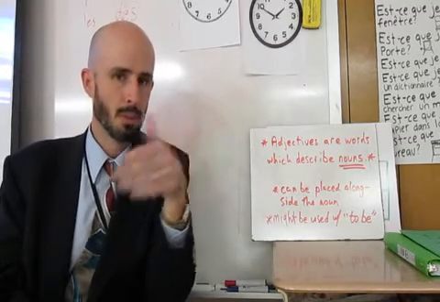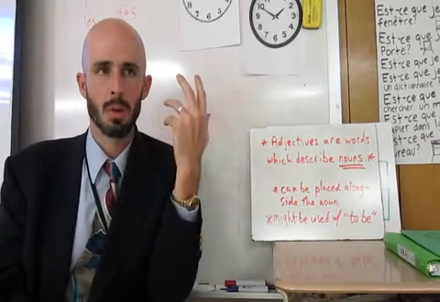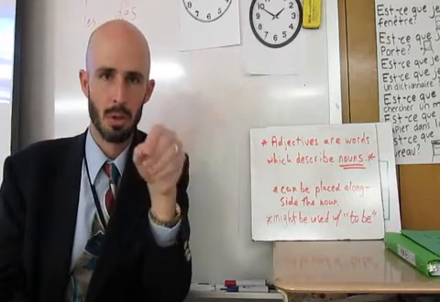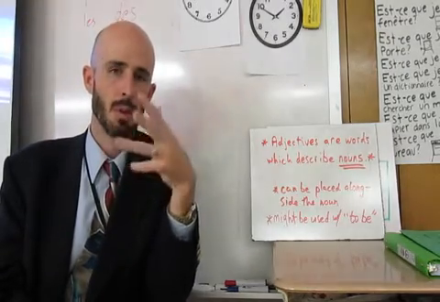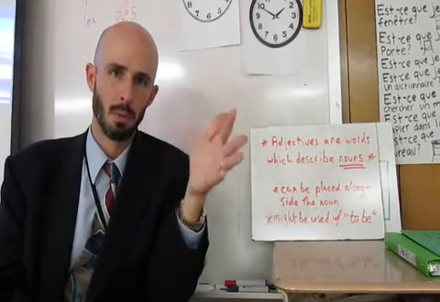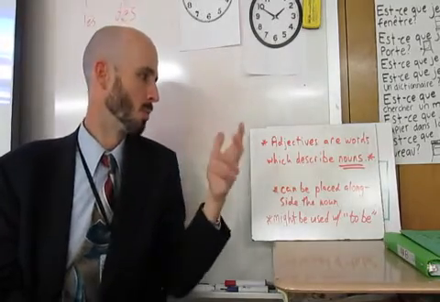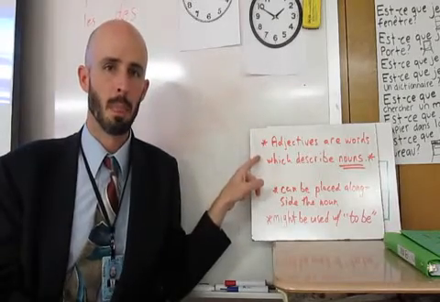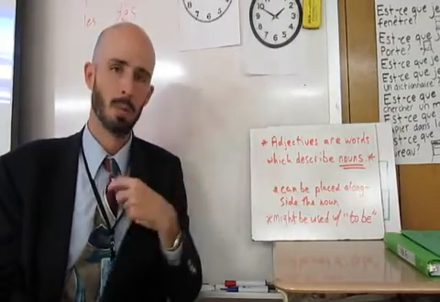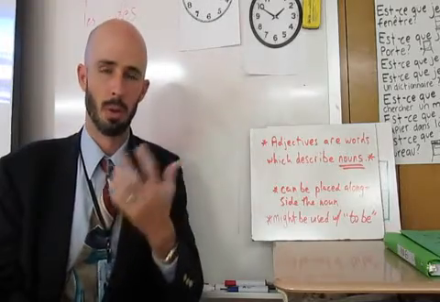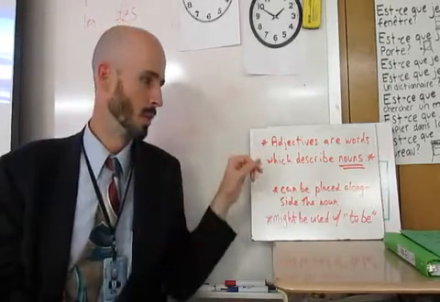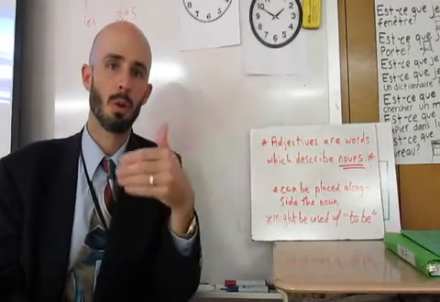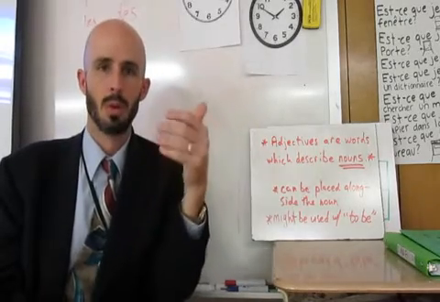Now, as far as placement goes, if we're placing the adjective in English next to the noun, you guys know we put it before the noun. So, I like this new whiteboard, or I really like the red pen. I like the blue jacket. Blue, red, white, that comes all the time before the noun.